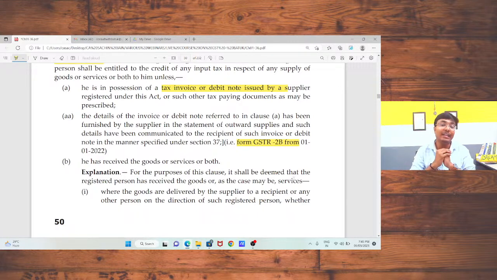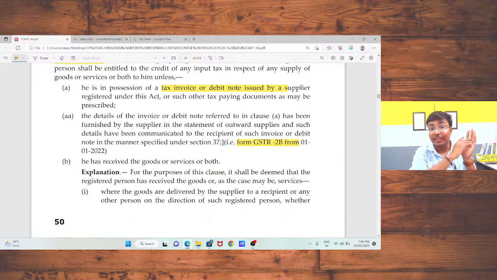So now, sir, what can I do? Department says you had wrongly taken that input tax credit and you had not made any reversal. So first, as of now, you need to reverse your input tax credit of 1 crore rupees. Okay, sir, I am ready to reverse 1 crore rupees. Now, sir, can I claim that input tax credit because the next month the same was reflected? No, dear, you are not eligible to claim that 1 crore rupees because the time has already lapsed as per Section 16, subsection 4. So please check the implication of that little mistake.